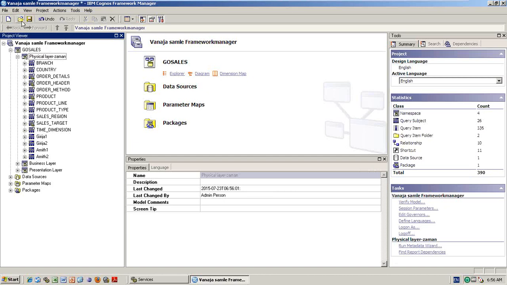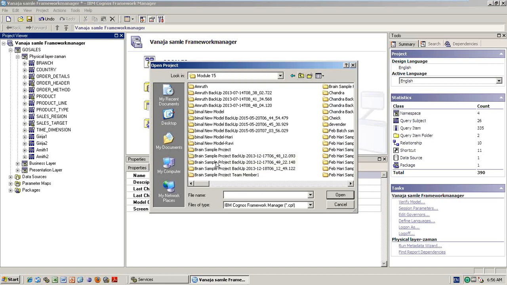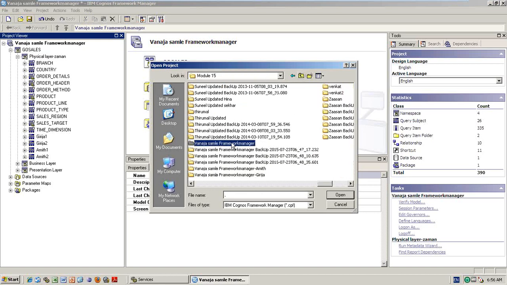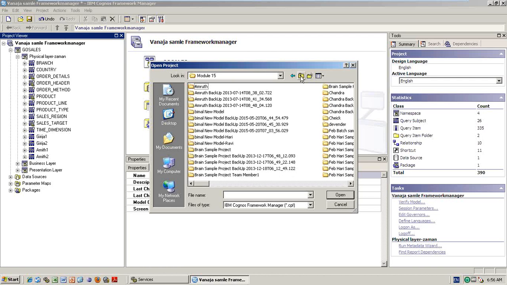Now if you observe one of the sample Framework Manager projects, inside the folder itself it created one more folder, physical layer Jaman. One CPF file is created inside the folder itself, not a different folder like branching. Inside the folder of the sample, one more folder is created, that is the segment. Fine. You save it first.